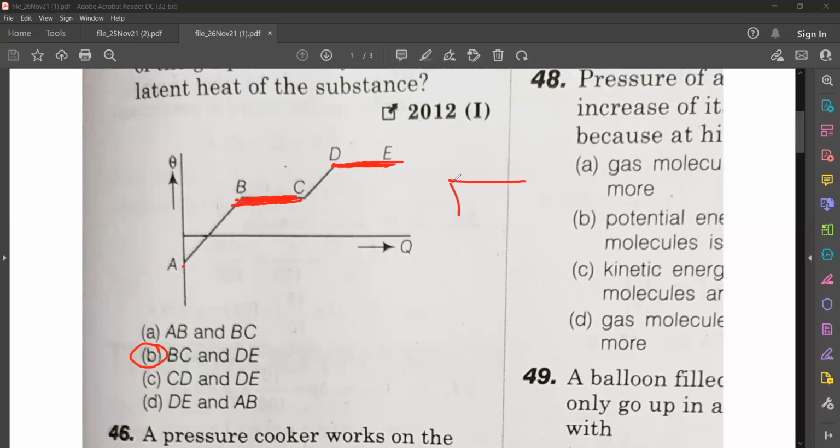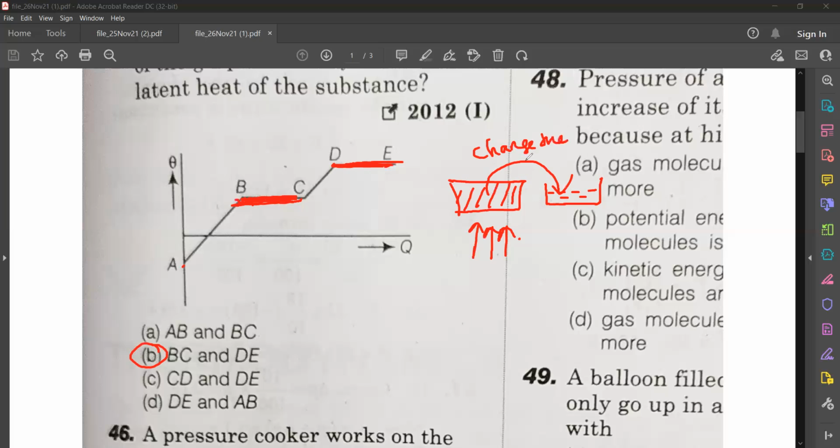See, if I have some substance and I'm heating this substance, suppose this is solid. What happens after some time? This solid will melt and become liquid, isn't it? So the latent heat is something which is used to change the state.